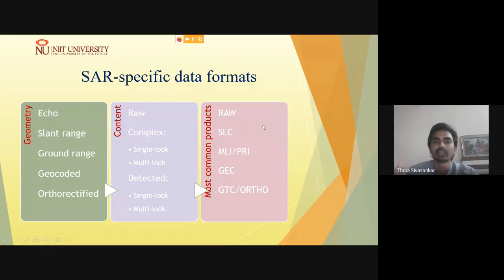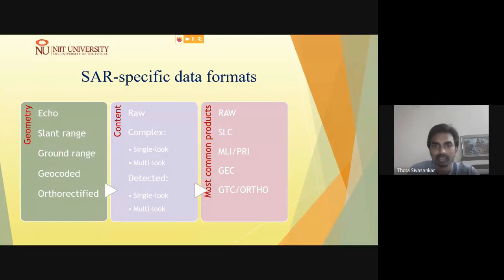Coming to the common data formats which you might have heard of on various websites or platforms: the raw data format, SLC (single look complex) data, multi-looking images, geocoded images, and further geo-rectified or ortho-rectified images.